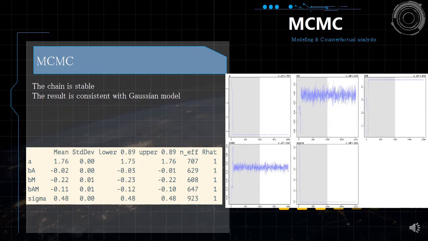Now, we would like to further do an MCMC analysis to see if our result is consistent and stable. And you can see that on the right-hand side, the chain does not fluctuate a lot and has also become stable after 1000 trials. And also for the tables below, you can see that the effect is also negative in the 3 parameters, which is consistent with the Gaussian models. So this tells us that our result and analysis are consistent and stable. And this is our result.